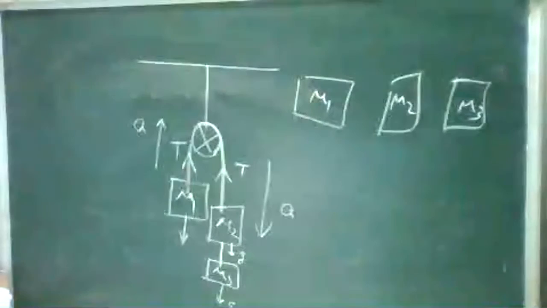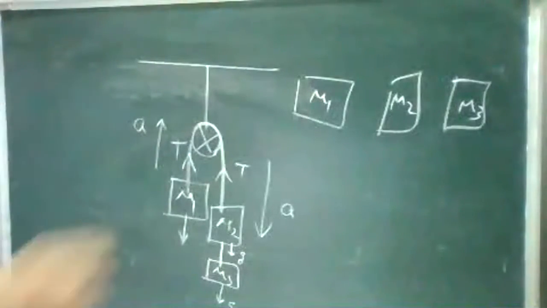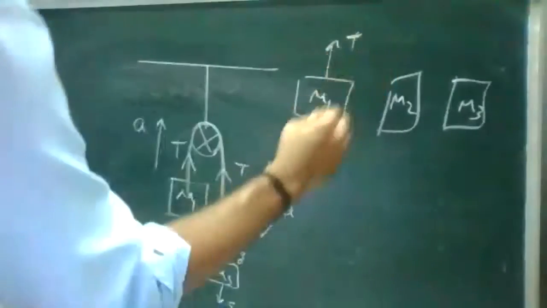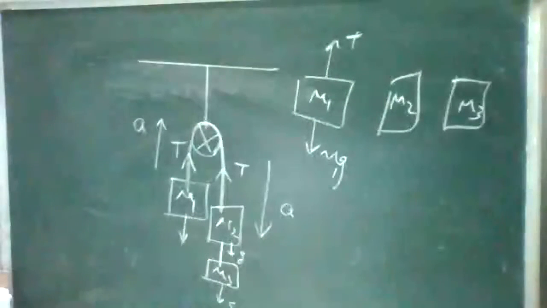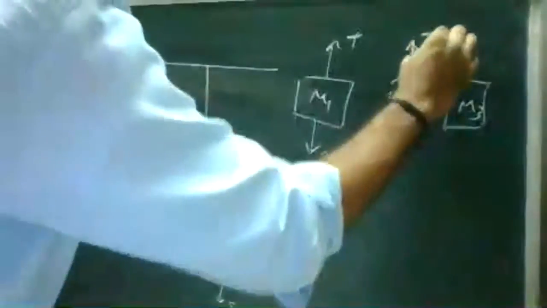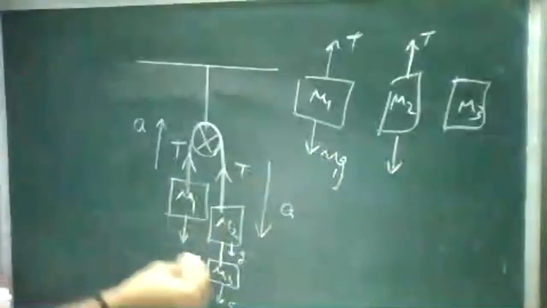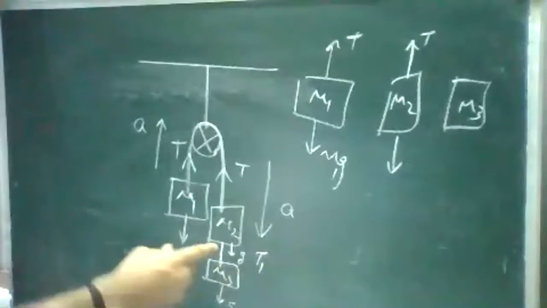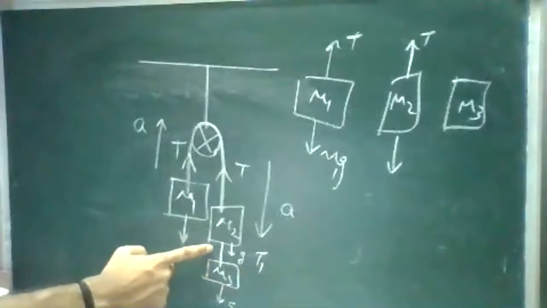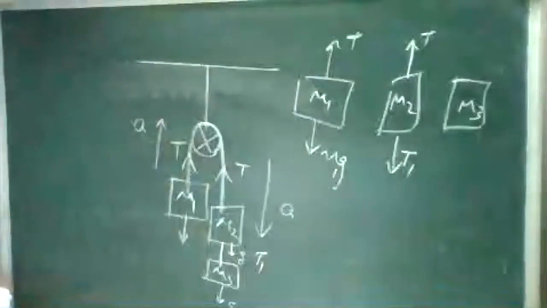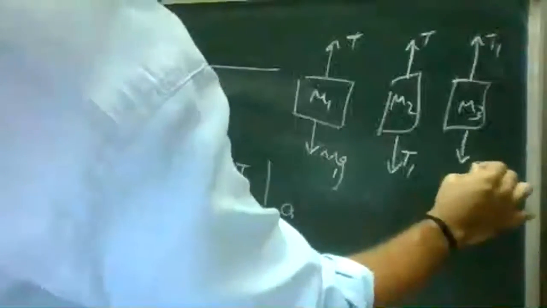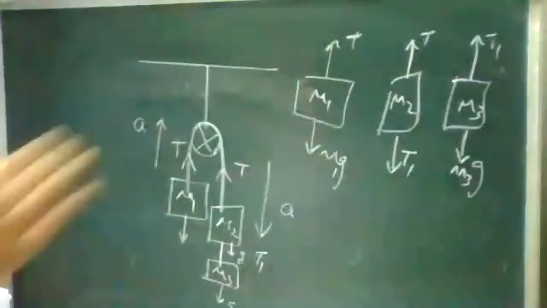Now for mass m1, there are two forces acting. One is the tension and one is the gravitational force, m1g, correct? For mass m2 also, there is a tension and one more tension. Assume this tension is T and this tension is T1. Between mass m2 and m3, the tension is T1. So for mass m3, the tension T1 is there and the gravitational force m3g is there.